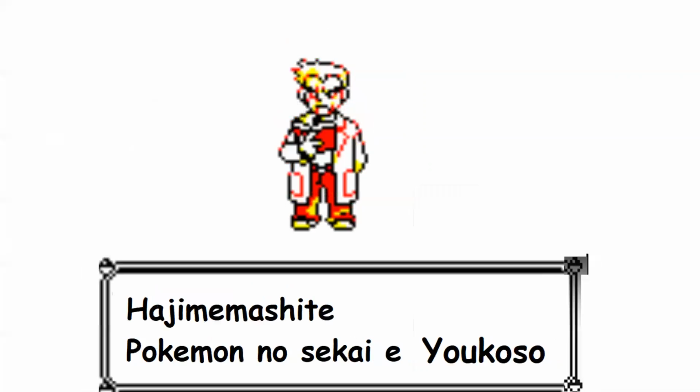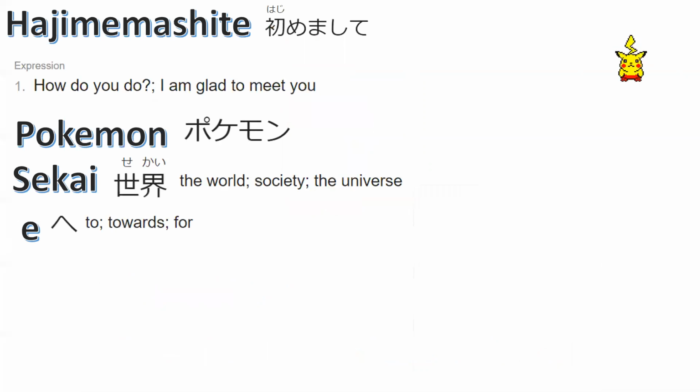Very good. So we have Hajimemashite, Pokemon no sekai e yokoso. We have our word Hajimemashite. It means how do you do, or I'm glad to meet you. So Professor Oak, that is his statement to welcome you to the Pokemon world. Then we have Pokemon, our pocket monsters. Sekai means the world. Then we have e, it means towards. So he's saying to us, welcome, this is towards the Pokemon world.